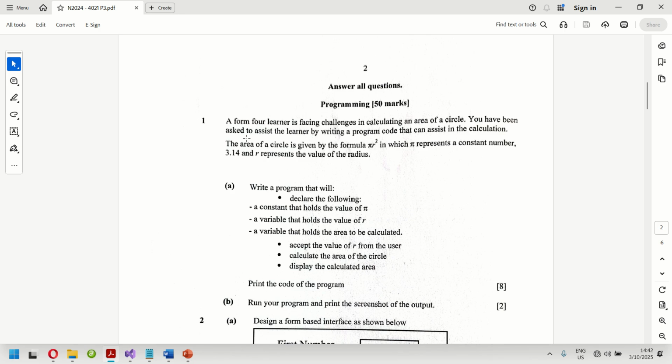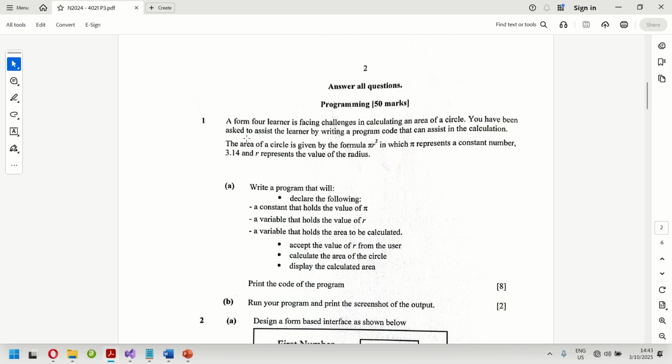So the first question reads: a Form 4 learner is facing challenges in calculating the area of a circle. You have been asked to assist the learner by writing program code that can assist in the calculation. The area of a circle is given by the formula pi r squared, in which pi represents a constant number, 3.14, and r represents the value of the radius.